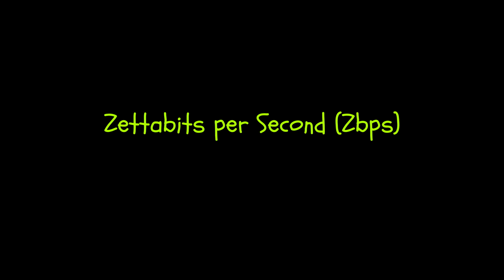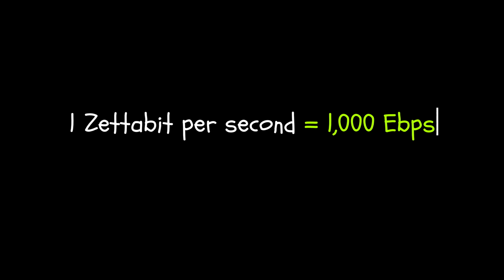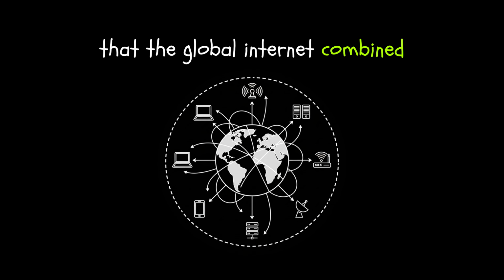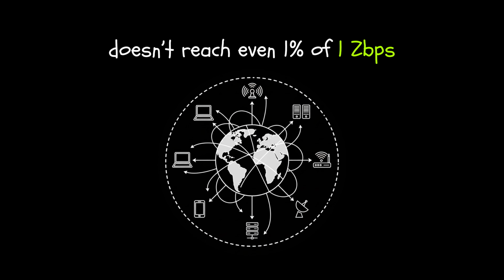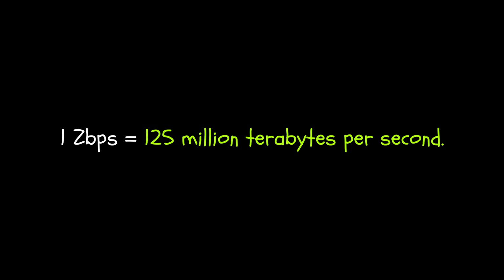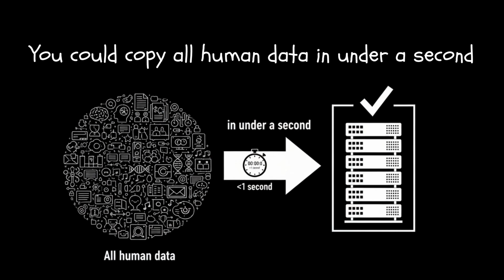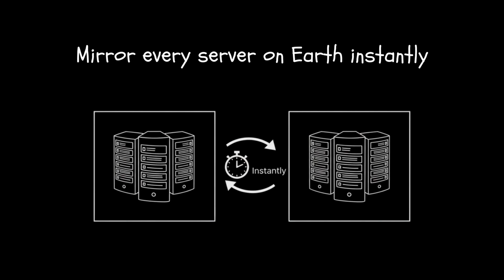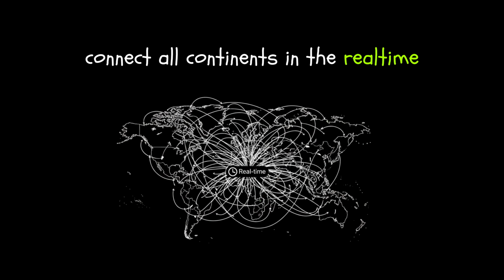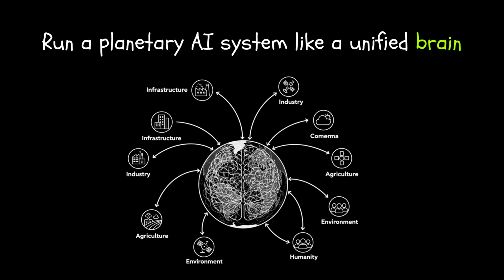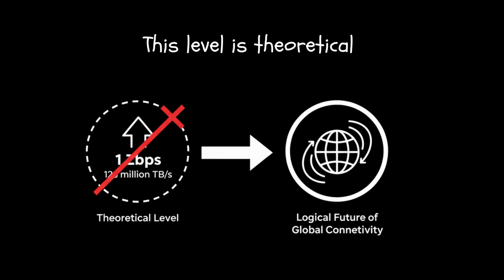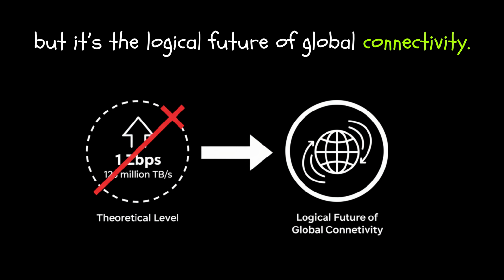Zettabits per second, Zbps, the entire humanity level. 1 zettabit per second is equal to 1000 Ebps. We are so far from this speed that the global internet combined doesn't reach even 1% of 1 Zbps. 1 Zbps is approximately equal to 125 million terabytes per second. With this, you could copy all human data in under a second, mirror every server on Earth instantly, connect all continents in real time, and run planetary AI systems like a unified brain. This level is theoretical, but it's the logical future for global connectivity.